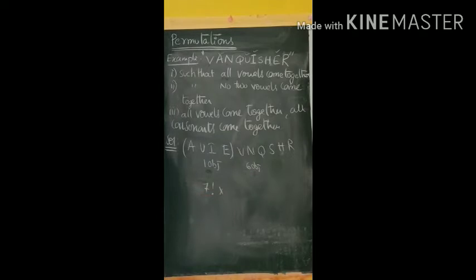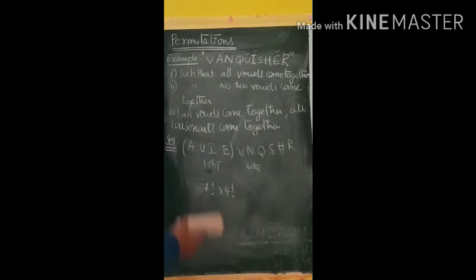But these vowels can be shuffled themselves, right? So A, U, I, E can be arranged themselves. In how many ways? 4 objects, so 4 factorial ways. So the first question's answer is 7 factorial into 4 factorial.